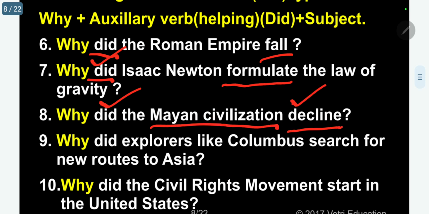Decline, main verb, did, auxiliary. Why did explorers like Columbus search for new routes to Asia? Search, main verb, did, auxiliary. Why did the civil rights movement start in the United States? Start, main verb, did, auxiliary verb.